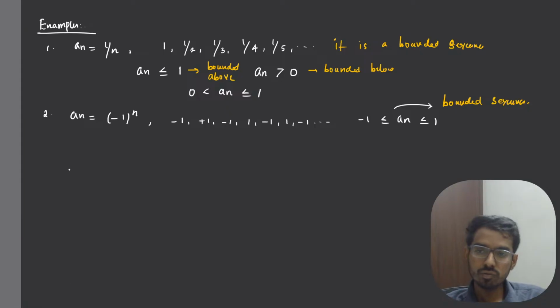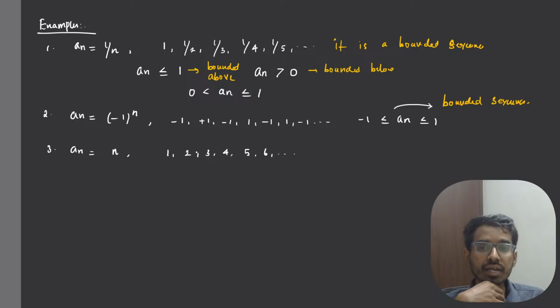Is it clear up to now? So let us take a_n to be equal to n. What are the terms of the sequence? That is, what is the range? You'll get 1, 2, 3, 4, 5, 6, and so on. You can see our sequence is bounded below by 1 because all the terms of the sequence are greater than or equal to 1. But it is not bounded above, right?